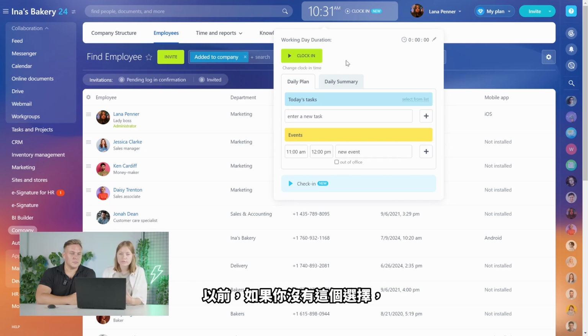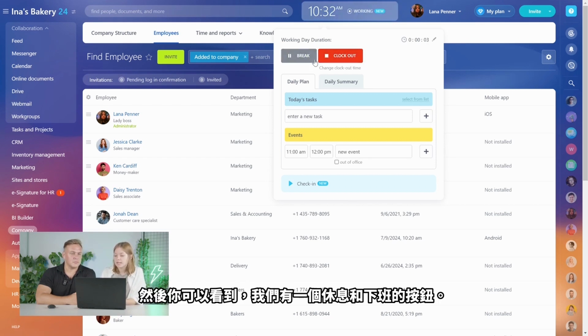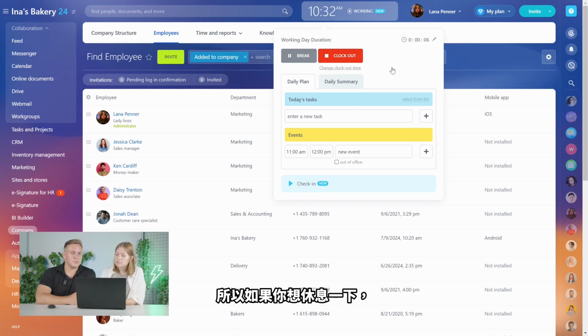Before that, we didn't have this option. If you didn't have this option, you probably did this on paper, just some paper trail for this. But now you have all of this inside of Bitrix24. So when you start your day, you just clock in here using the green button. Then you can see we have a button for break and for the clock out. So if you want to take a break, say just going outside maybe for 10 minutes, you just click break.